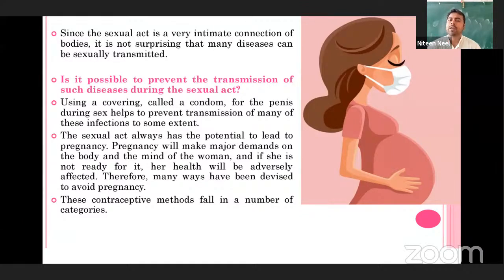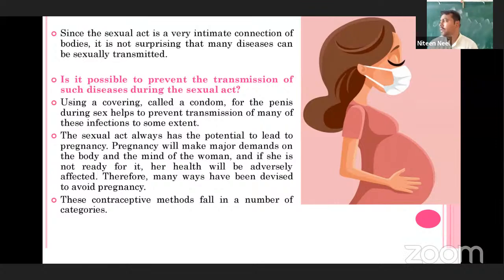See, the sexual act always has the potential to lead to pregnancy, and pregnancy makes a major demand on the body and the mind of the woman. If she is not ready for it, her health will be adversely affected. Therefore, many ways have been devised to avoid pregnancy.